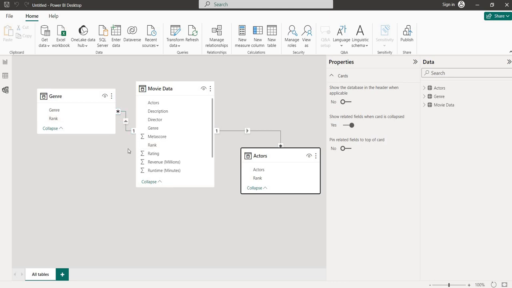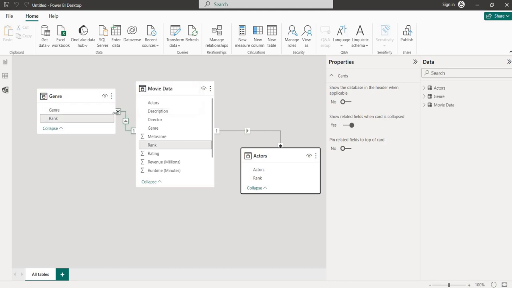Then also, in the short form, there is a single rank. It means for one rank, 1, Guardians of the Galaxy, and the actors' names in a comma-separated list, and the genre in a comma-separated list. Okay, so this is mentioned for the one rank, and in the genre we have changed it from three different columns to a single column. So we have three rows of rank 1. So there are multiple rows of rank 1.